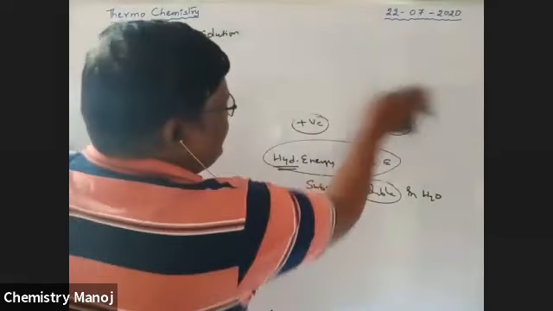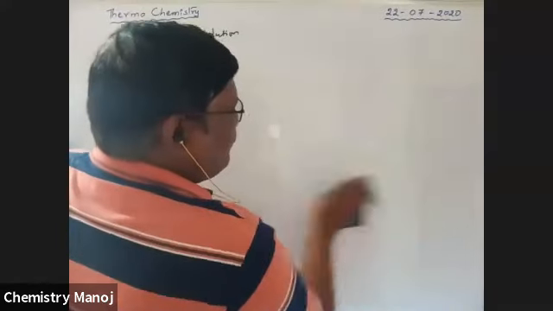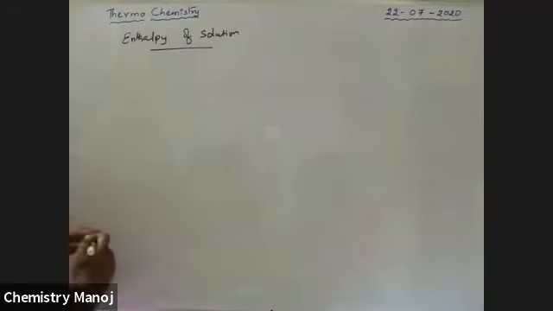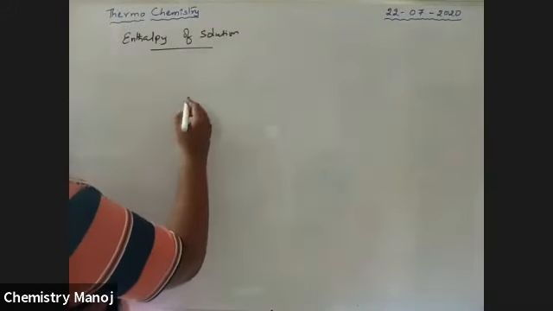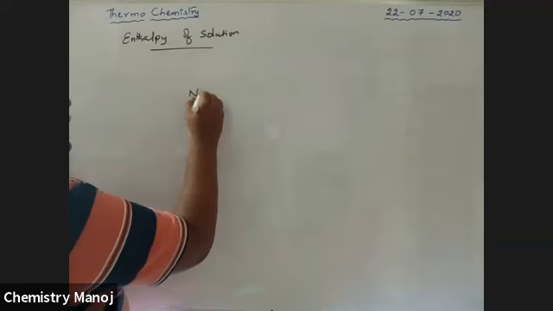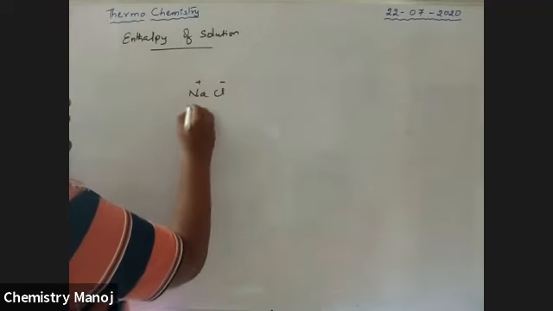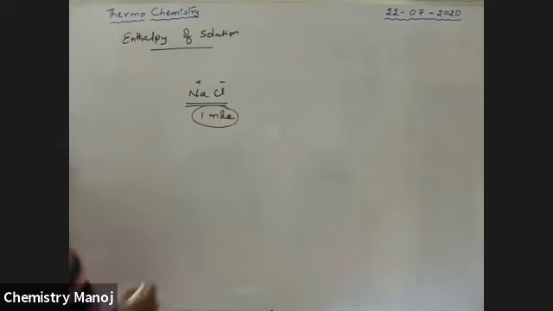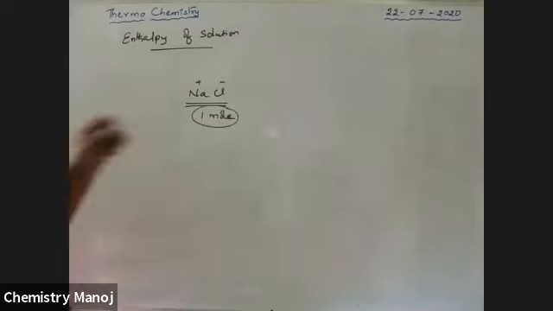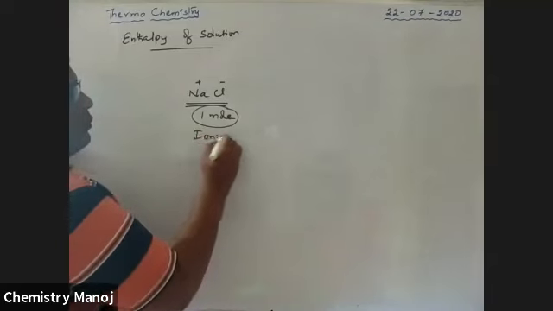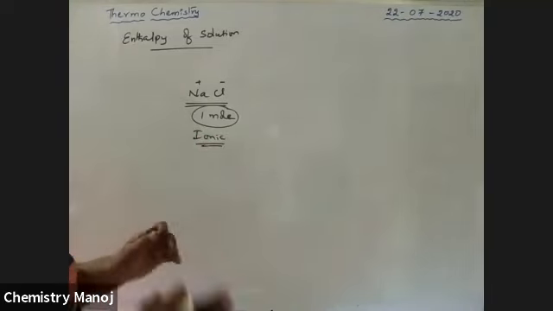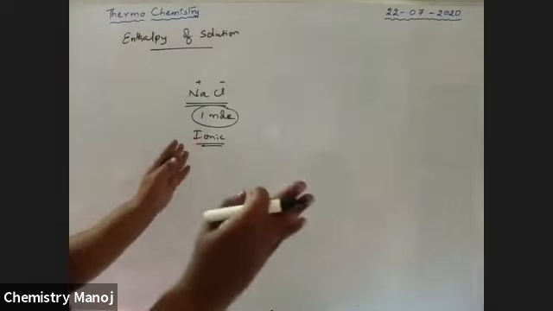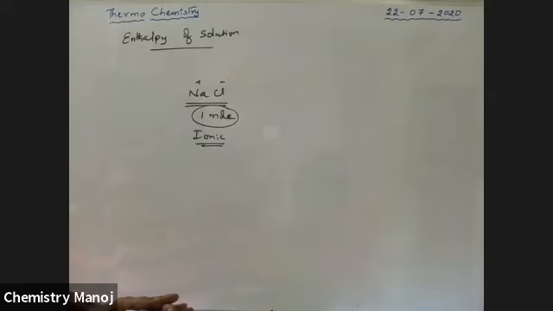See here, boys. There is NaCl, an ionic compound. This is the plus ion, this is the minus ion. I am taking 1 mole of NaCl. It is an ionic compound, boys. I am trying to separate this Na plus and Cl minus ion until there is no interaction between them.